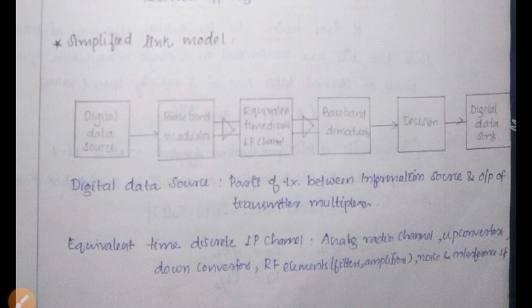So equivalent time discrete low pass channel. So here that is the analog radio channel. Up converters will be there, down converters, RF elements, filters and amplifiers, noise and interference signals. Okay, this is just the simplified model of the detailed model as we learned in the above slides. Okay, so this is all about the structure of wireless communication link.